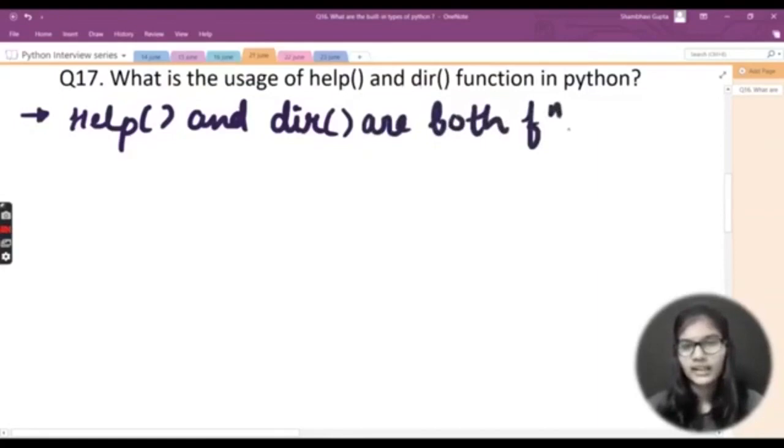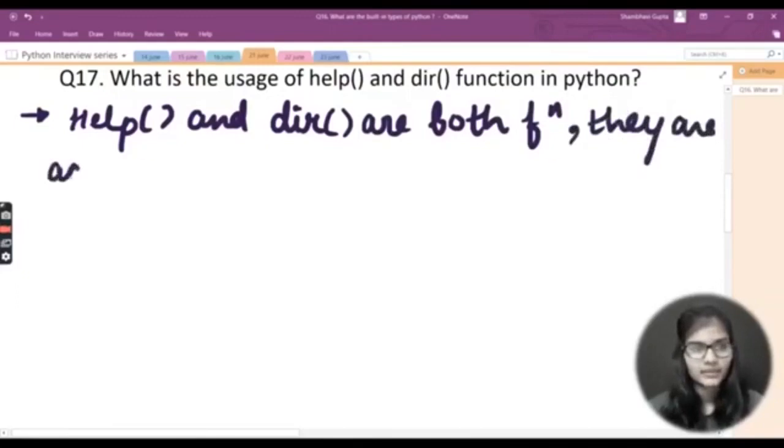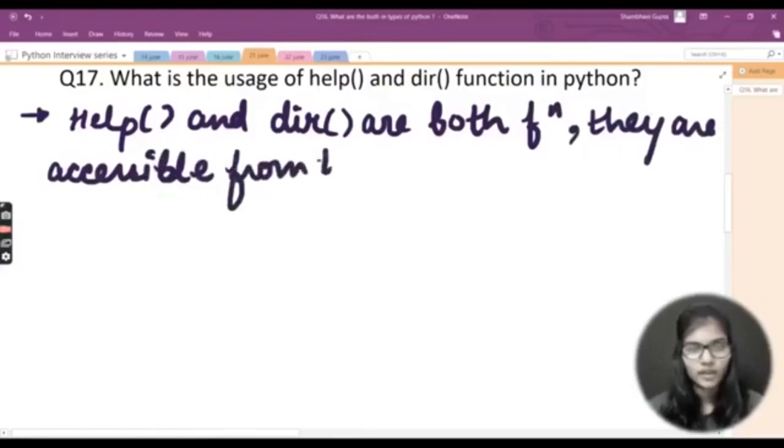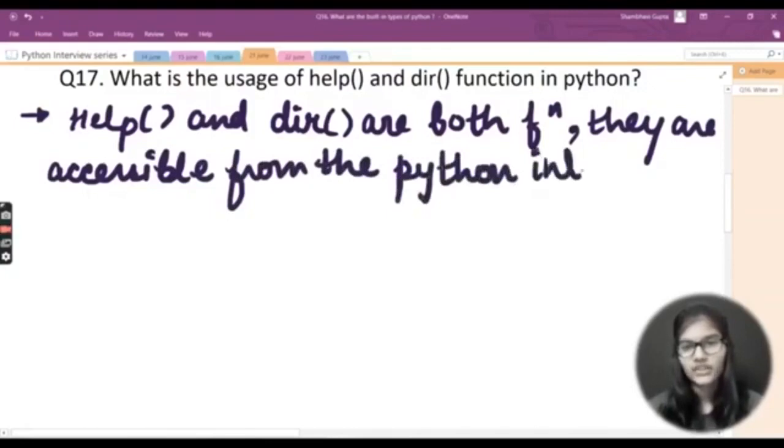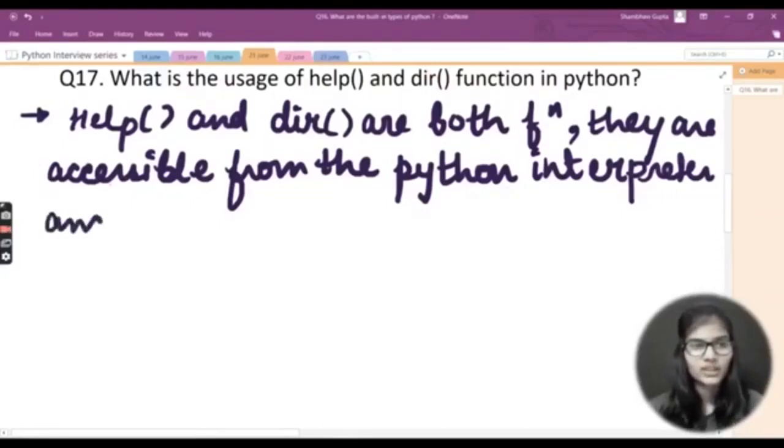and they are accessible. I would just write the spelling for accessible here. Okay, they are accessible from the Python interpreter. So first of all you need to understand that these two functions are accessible from the Python interpreter. That is the very first thing you need to know. In this form, another question can occur, that name two functions that are accessible from the Python interpreter. In that case you can give these two exact answers, help and dir functions. Okay, so accessible from the Python interpreter and used for, basically what is the use of this?